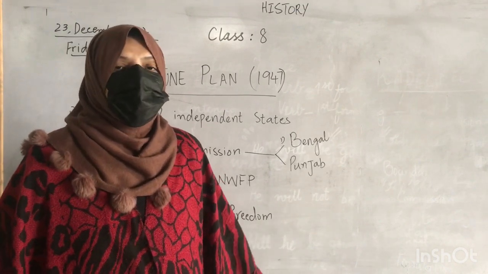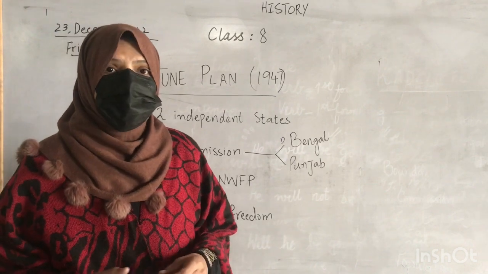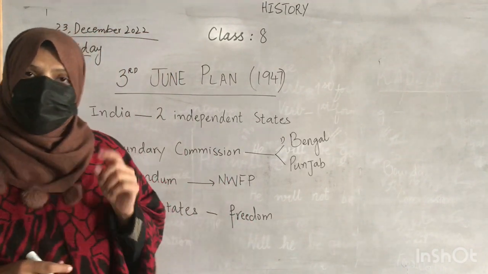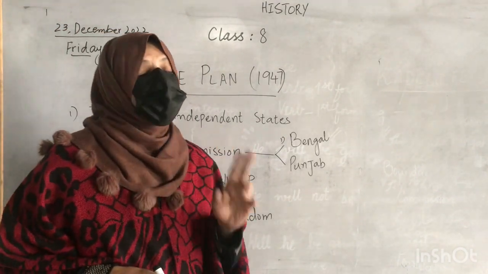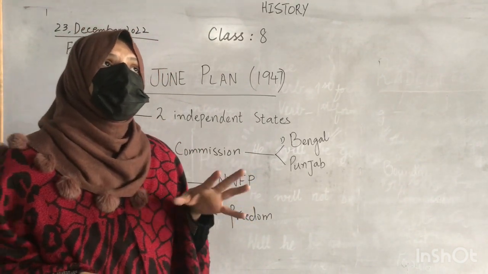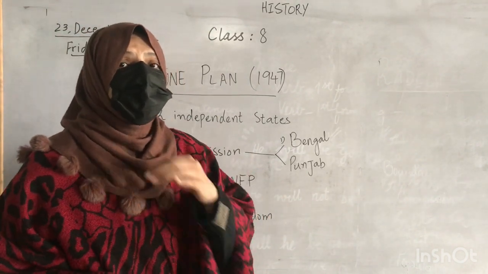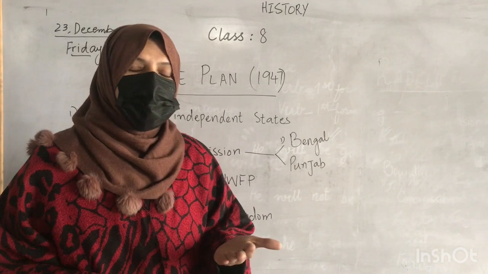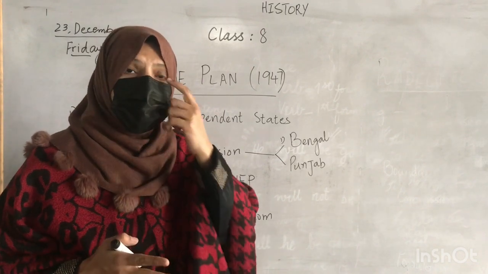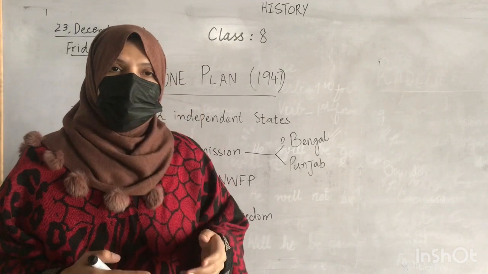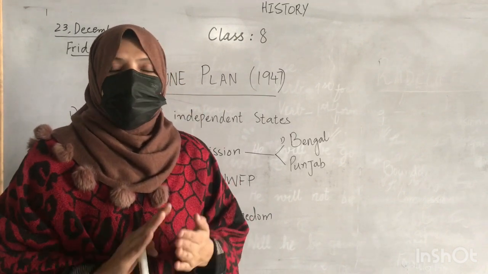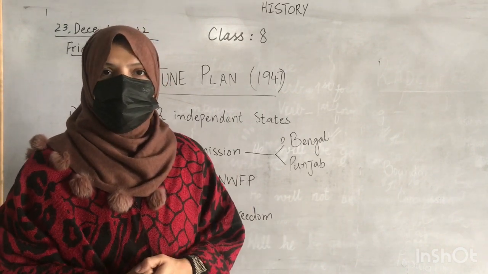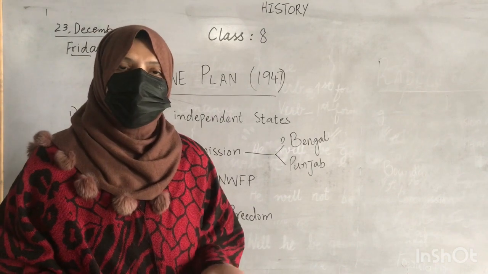There were a number of question marks that the British government and the Congress were unable to answer, and the Muslim League was very anxious about that. But the cabinet mission said that if you wanted to form the government in the subcontinent, you had to agree with all the clauses. This created a lot of political unrest, and finally both the Muslim League and the Congress agreed and said they would accept all the clauses and form the government.